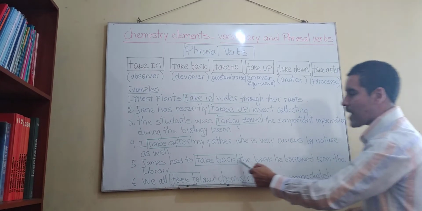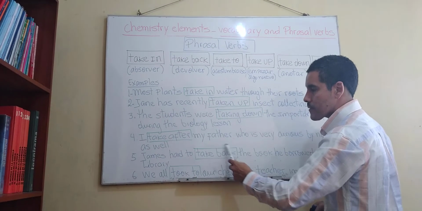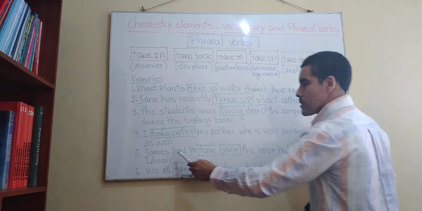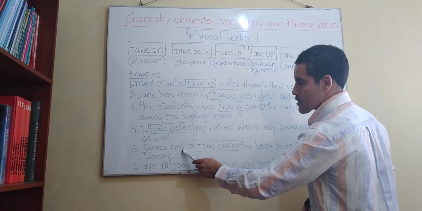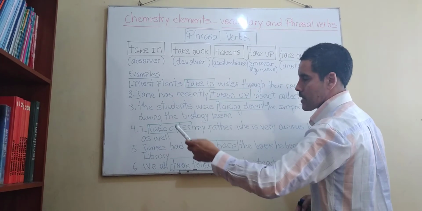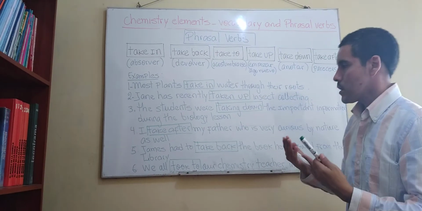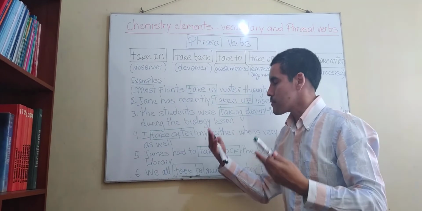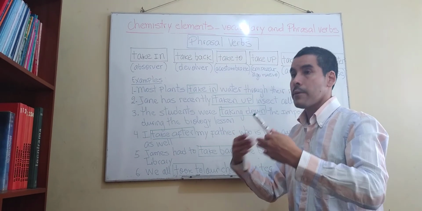Number 5. James had to take back the book he borrowed from the library. Aquí estamos usando el verbo frasal take back nuevamente en su forma base o simple present form, right? James tuvo que, ¿no? Aquí estamos hablando de, si bien es cierto, el had en otro contexto significa tuvo, o tuvimos, o tuvieron, ¿sí? Como tiempo pasado, pero aquí estamos hablando de obligación, no de posesión, ¿ok? No de posesión, sino de obligación, de deber, por lo tanto,